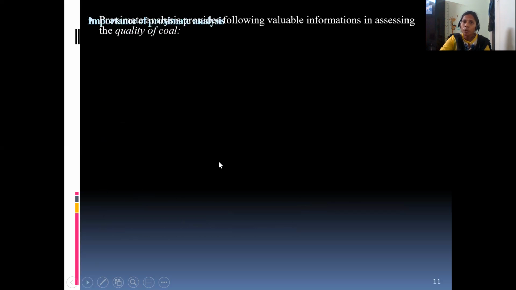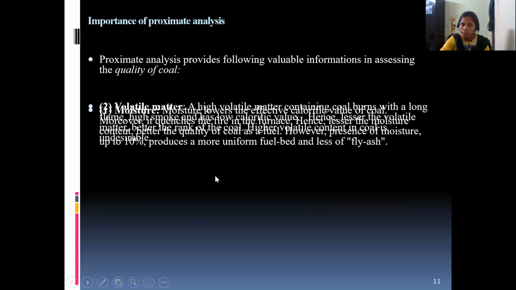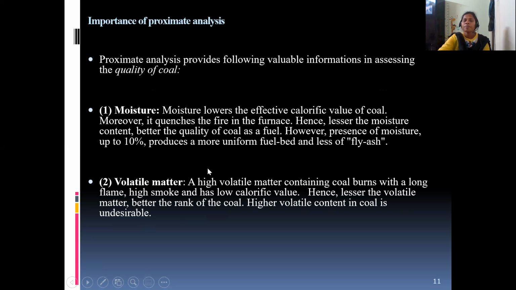Now let us see the importance of the proximate analysis. For the individual elements, we have individual performance and importance. Moisture: you know what happens to the fuel if the moisture is increasing.